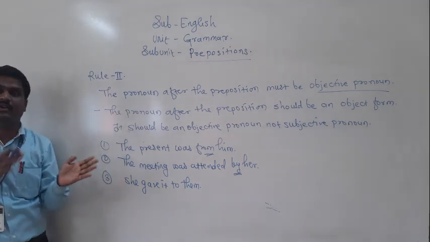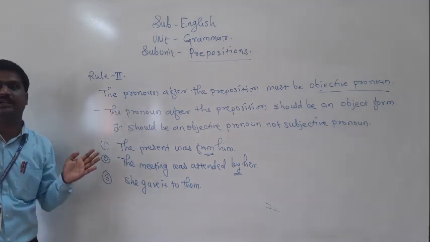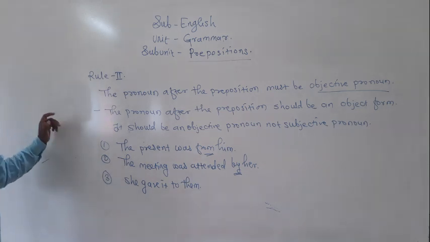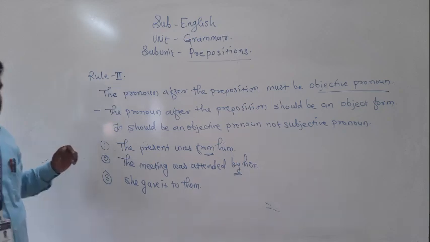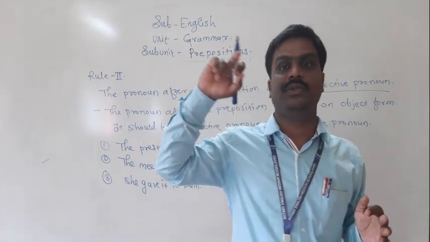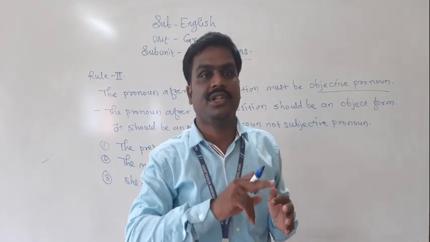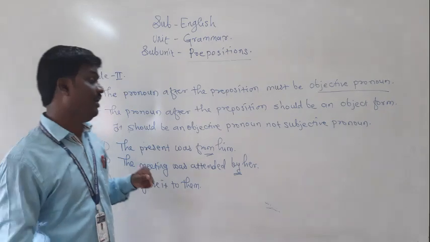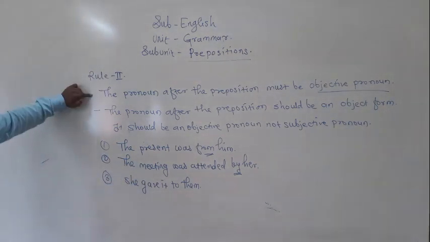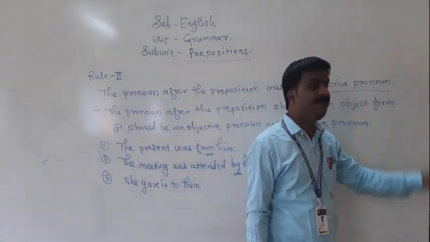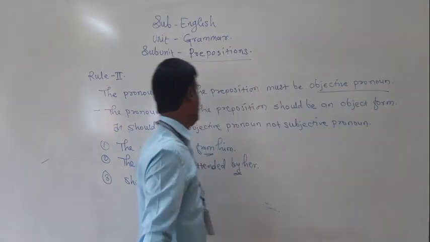See, "I" is a subjective pronoun and converting to "me" is an objective pronoun. Then "he" converts to "him", and "she" converts into "her". "She" is a subjective pronoun, "her" is an objective pronoun. The rule is telling us that the pronoun after the preposition must be objective, not subjective.